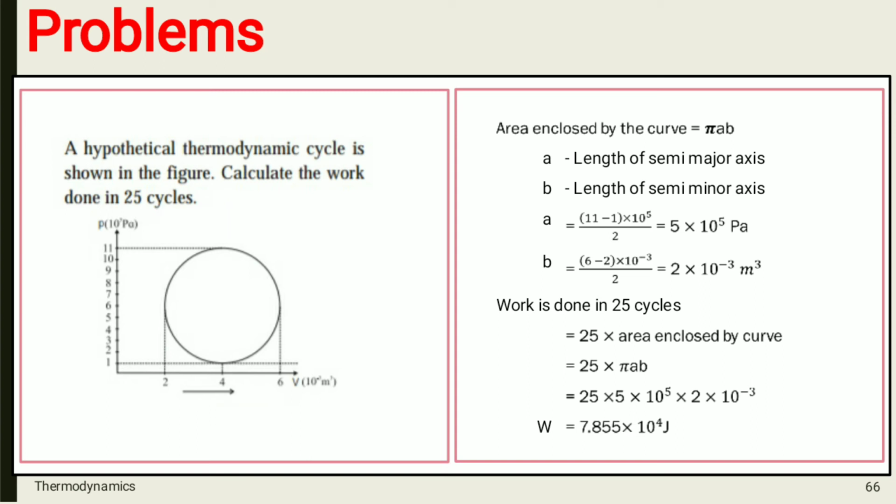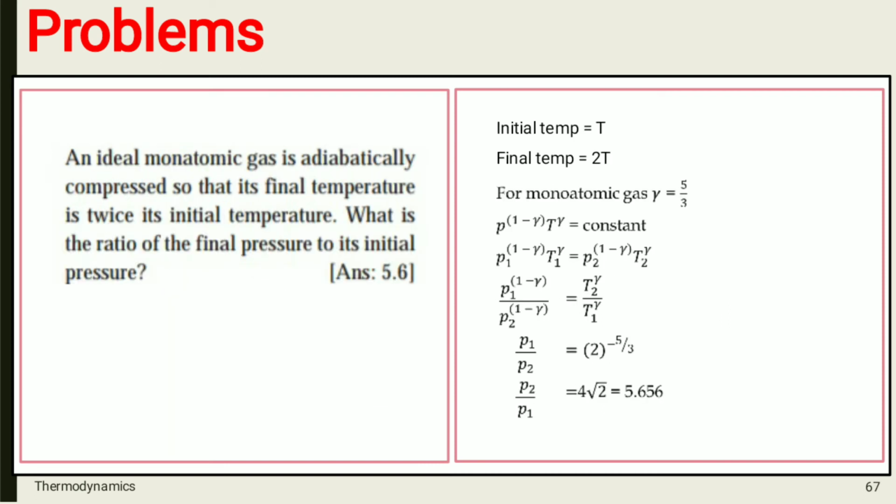So here we have to calculate work done for 25 cycles. So multiply 25 into area enclosed by the curve. So 25 into pi into AB. If you put all the values together, you will get the answer. Work done is equal to 7.855 into 10 raised to 4 Joule. Okay.